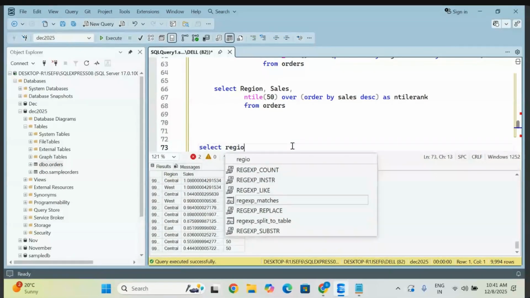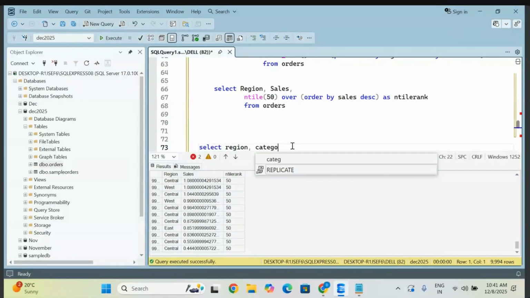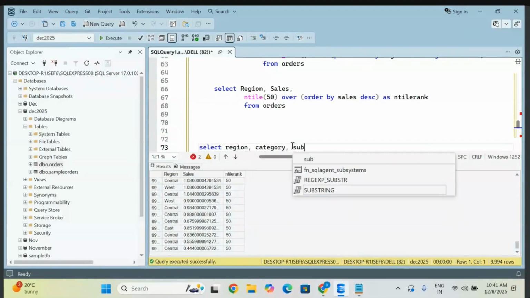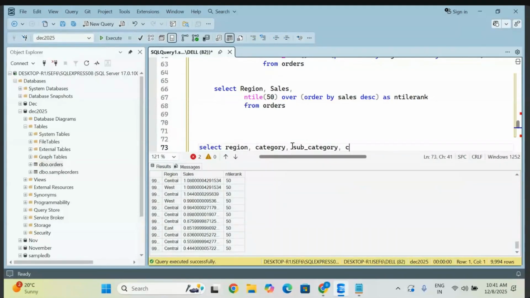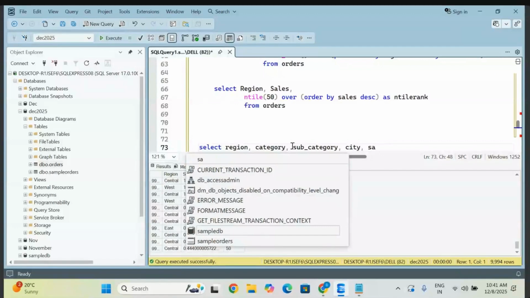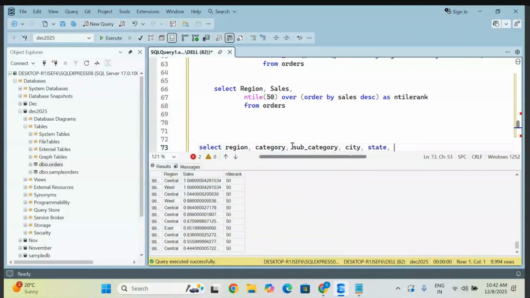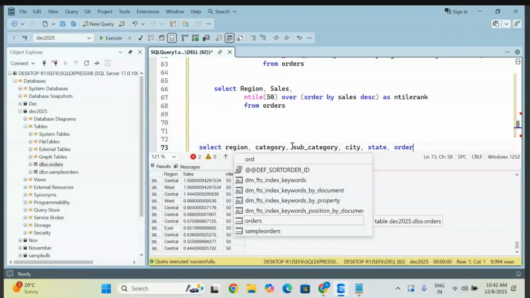Let me give some region, or let me give some category or subcategory. You can take city, state, or any order date or order ID you can take.